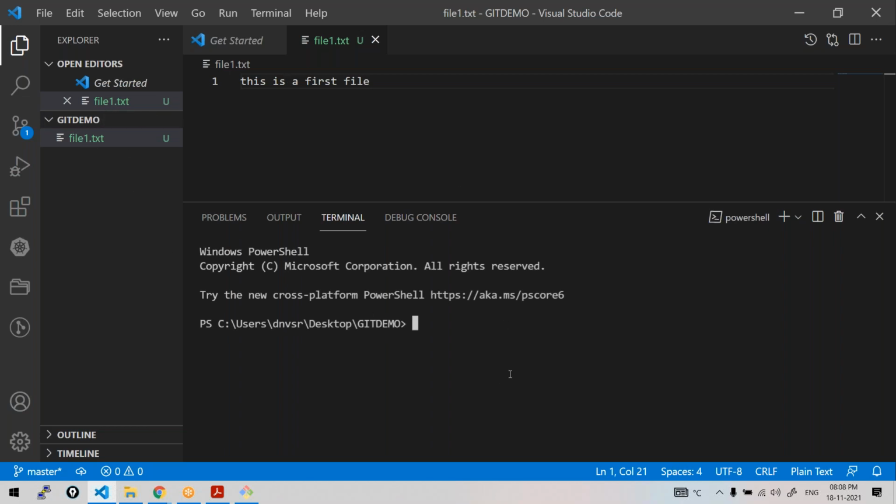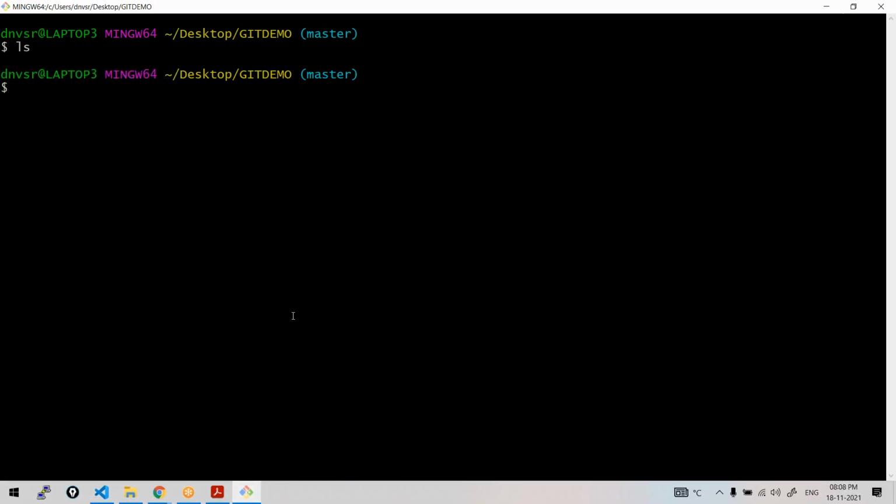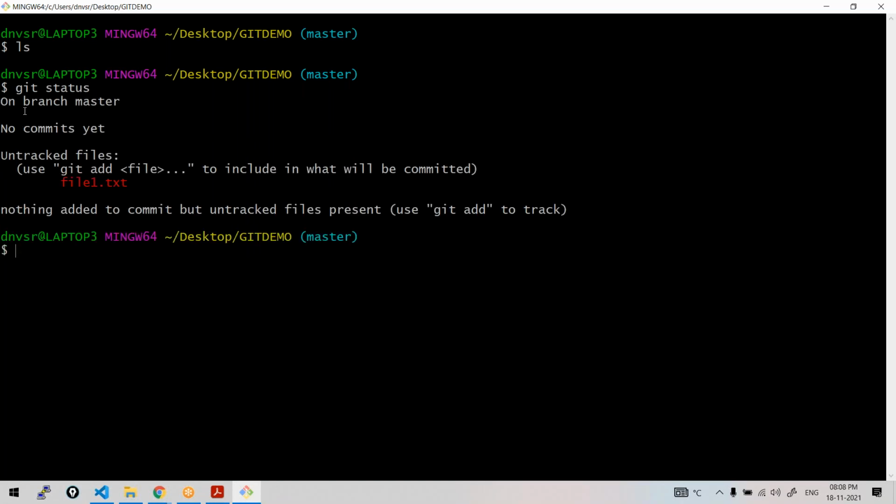I have just created a file. Now let us run git status and see what it tells. Git status will tell you the status of your files. You can run it here, or in Git bash, either is fine. See, it says on branch master. Ignore this, we'll talk about it later.